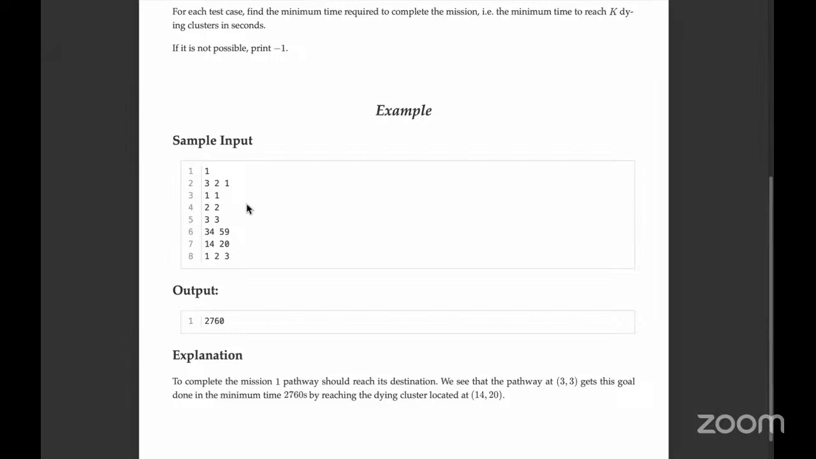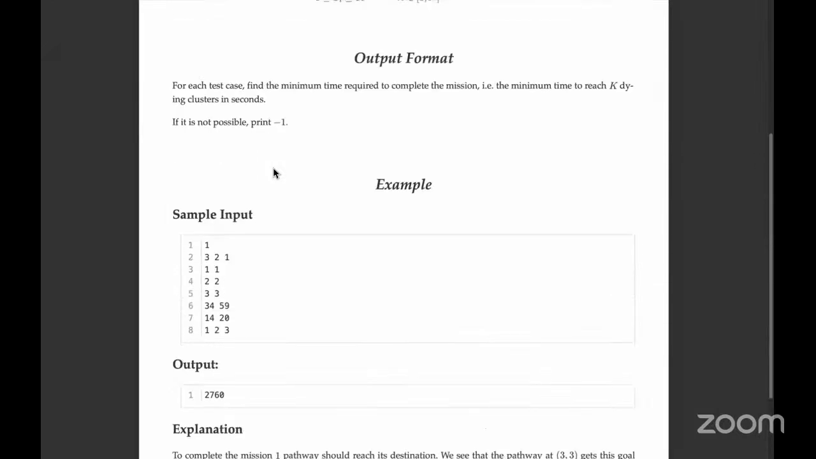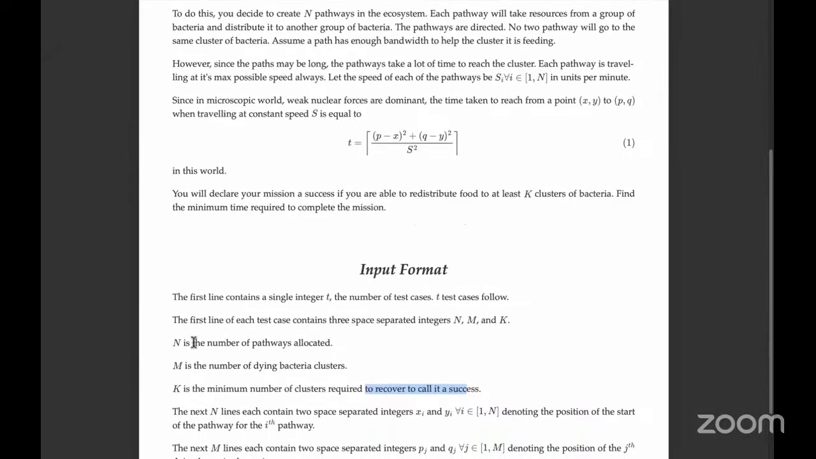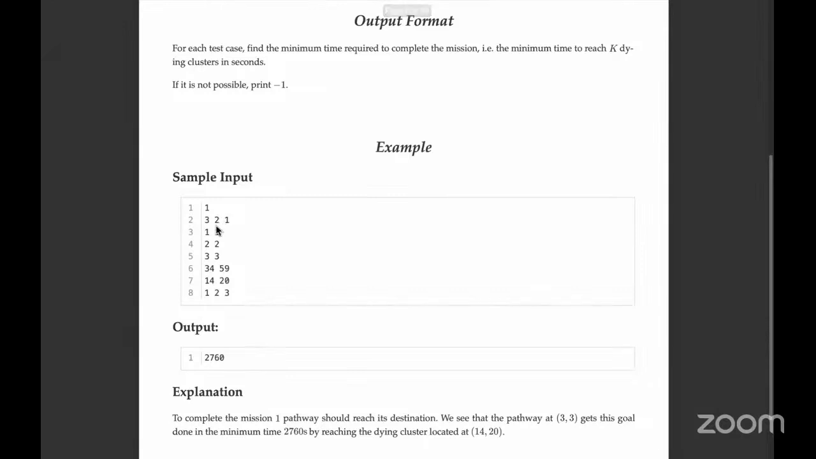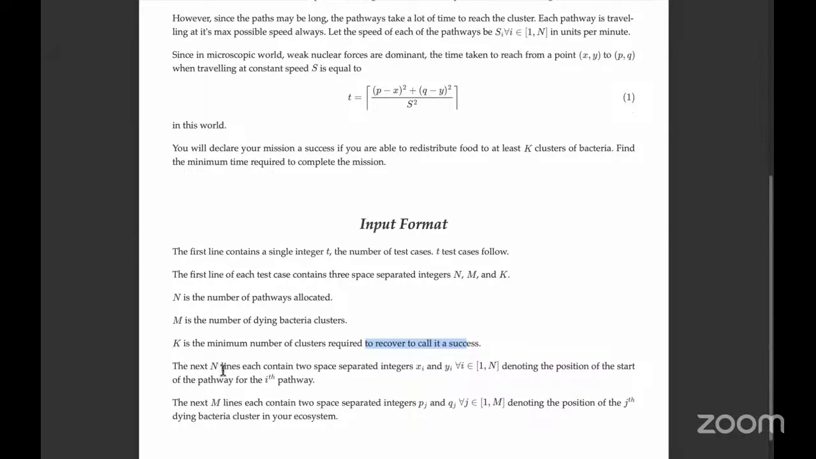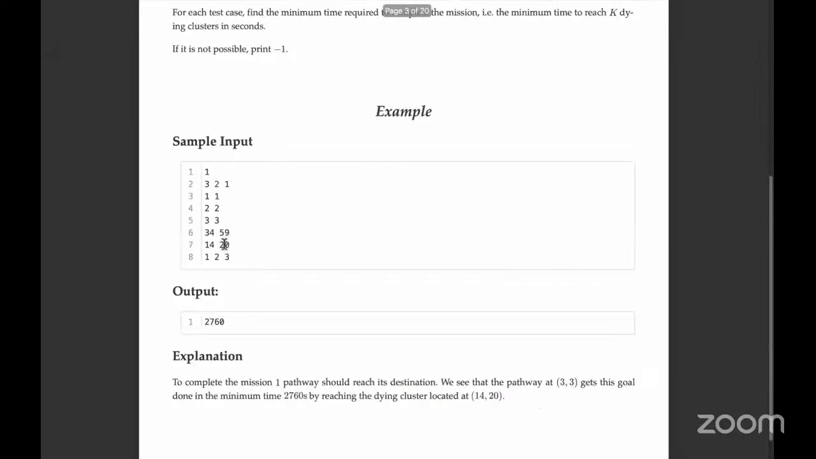You have one test case where we have 3, 2, and 1. What are these values? This is N, M, and K. So we have 3 pathways, 2 dying clusters, and at minimum, we just want to save one of these dying clusters. After that, we have N lines, so 3 lines, that is the pathways.